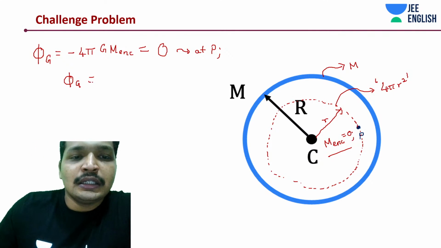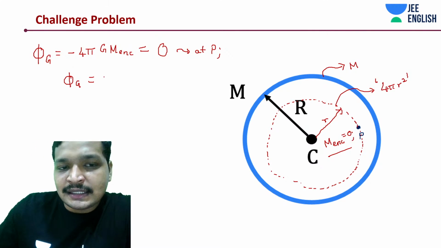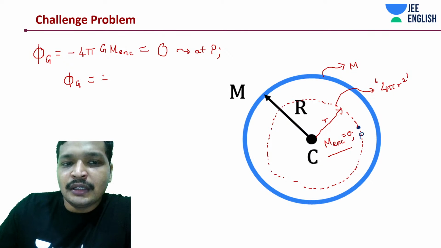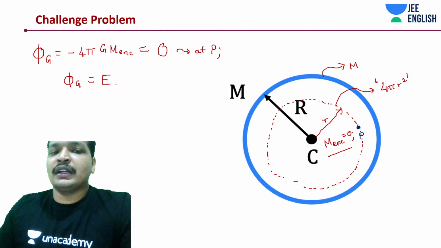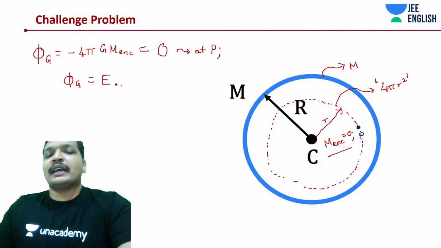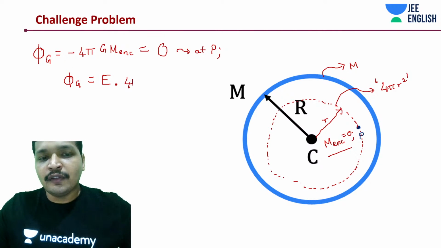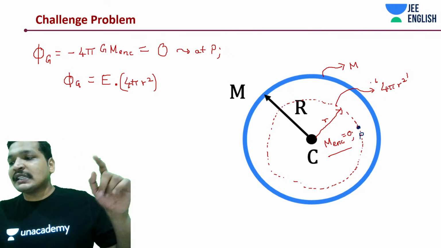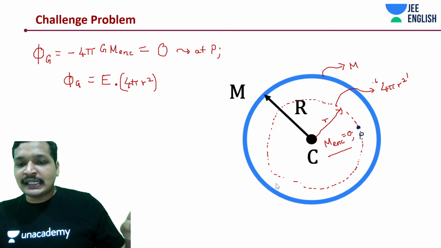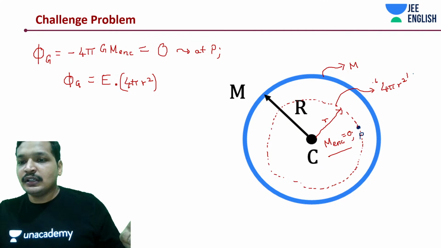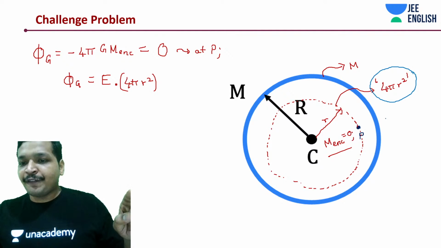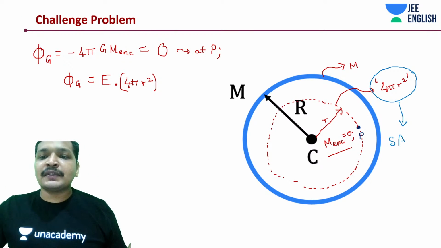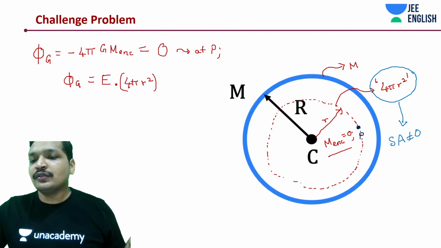Hence, we can state something like this: gravitational field, of course, there is going to be a negative sign. Anyway, the negative sign is already included, so we don't need to include another negative sign. Gravitational field dot area, 4 pi r squared, is non-zero. The surface area of that surface where the mass enclosed is 0 is non-zero.